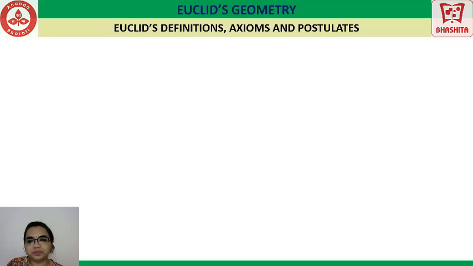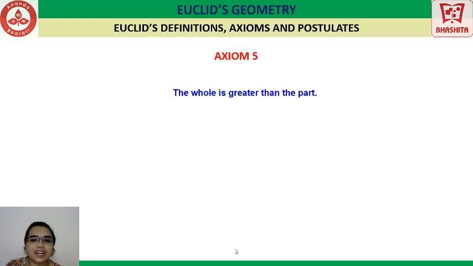Let's move ahead. The fifth axiom: the whole is greater than the part. Let's take a very good example for this. You have a pizza, it has 8 slices. You eat away 3 slices. How much is left? You have 5 slices left. So, don't you think 8 slices are greater than 5 slices? Yes, that's a very good example. Obviously, the whole is always greater than the part.